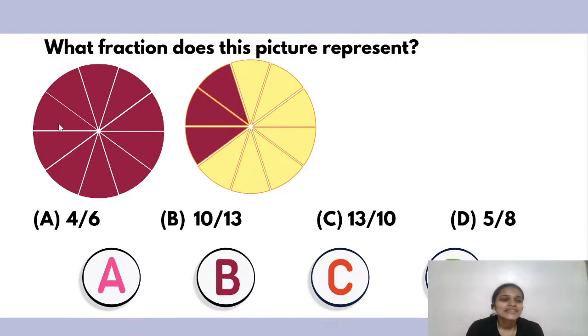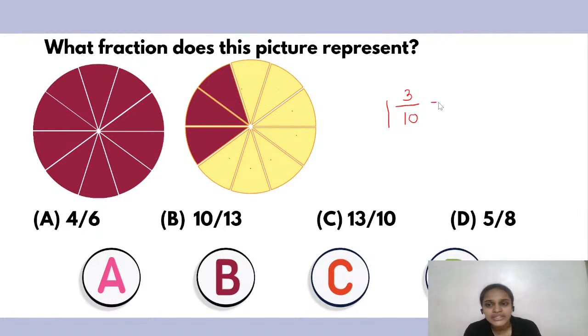Okay, so since this whole circle is shaded, we have one whole number, right? And in this, we have 3 out of how many parts is it divided? 1, 2, 3, 4, 5, 6, 7, 8, 9, 10. Right? So 3 out of 10 is shaded. So one whole number, 3 upon 10. Now this is a mixed number. So we want to convert it into a fraction, right?